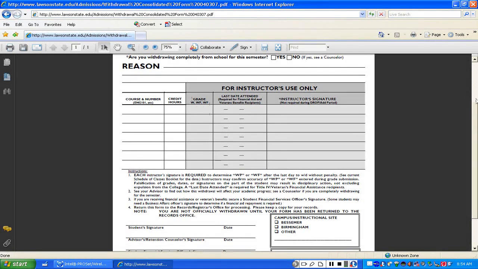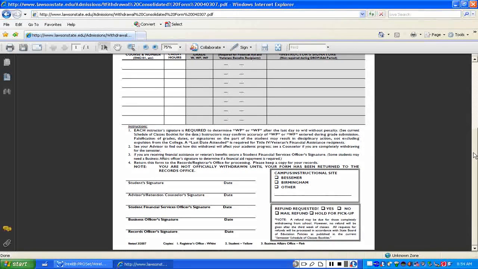Okay? And then also if we scroll down, notice you have to go through several windows here, or signatures, when you're withdrawing. First, the student's signature, which is right here. Then the advisor's signature, your advisor, or retention counselor. If you can't locate your advisor right away, you can go to a retention counselor. Someone needs to talk to you about why you are withdrawing. And so hopefully they may encourage you to stay in the course if it's possible, if it can be worked out. But if it's not possible, they'll go ahead and sign.